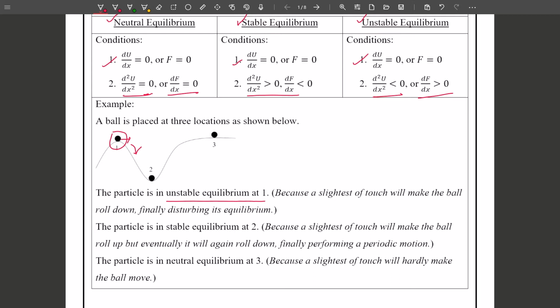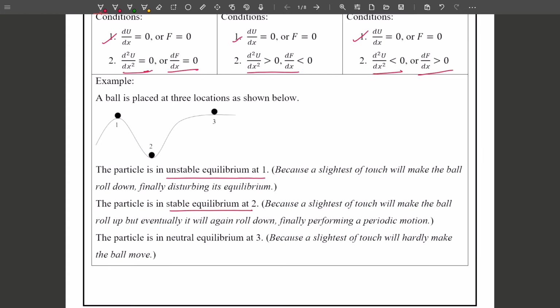Now let's come to number 2. If it is given a slight touch, it will go up and then again come down. It will do a periodic motion. So it will be in a stable equilibrium. It is not completely destroying the position of the particle. Whereas at number 3, if we touch it slightly, it will slightly move and then may stop or continue to move. So it will hardly change the position of the ball. So it is in neutral equilibrium.